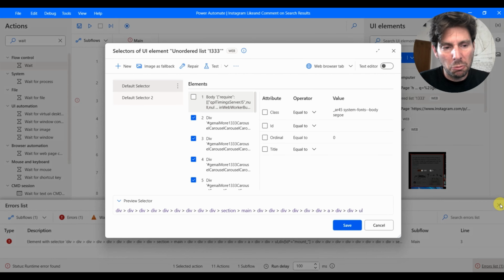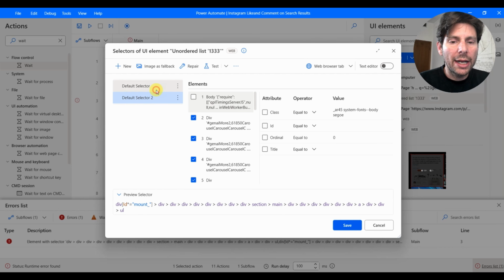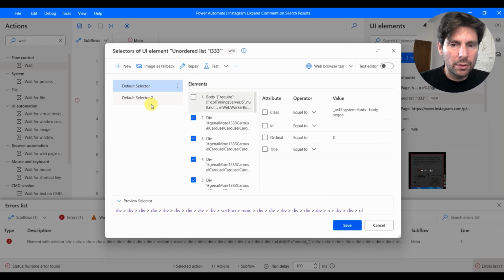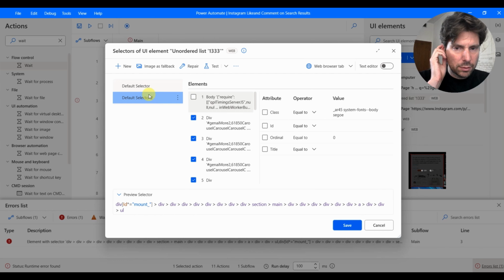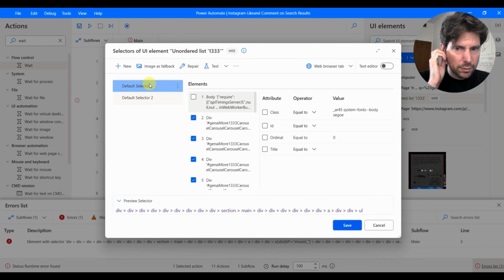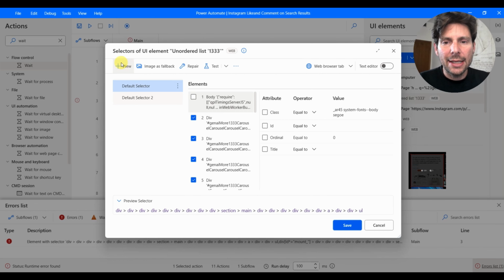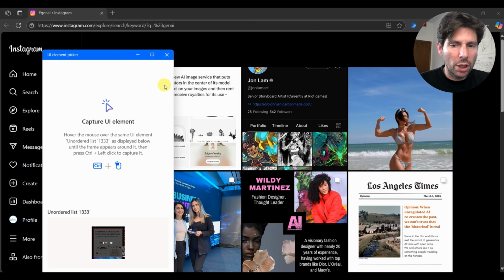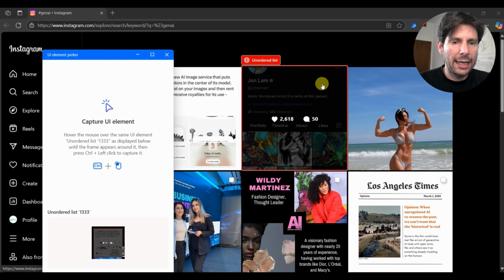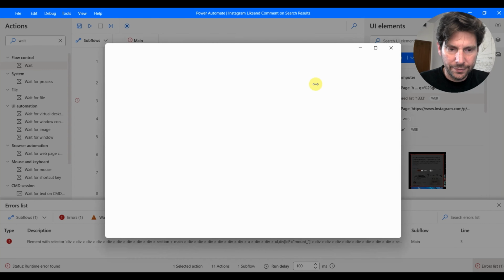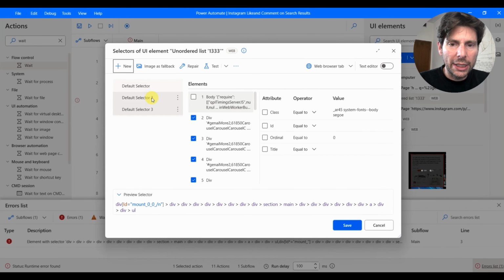These are really complicated selectors. So it's good that we are having some experience debugging this. Let's click on new again. Let's add another time the same selector. And we can see that it looks very similar to this one.